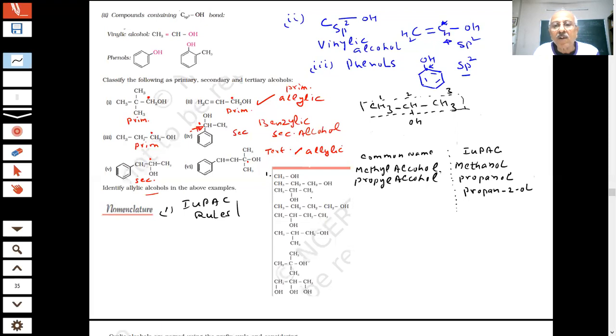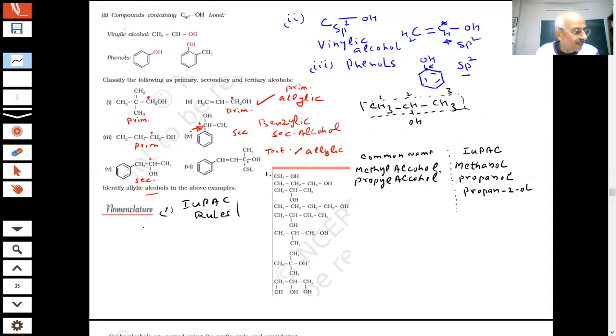So, what is the common name of this? How many carbons are there? Three. But three you have already done; this was also three. So what is the difference between this and this? The OH group is on the second carbon instead of the first carbon.